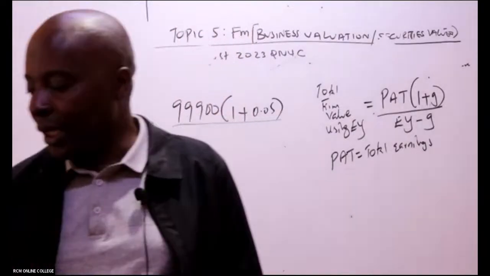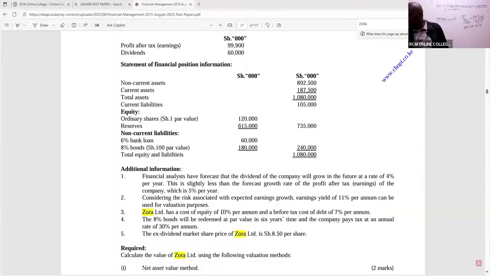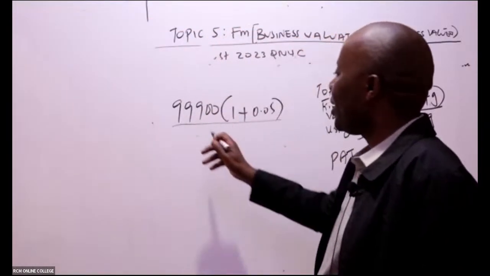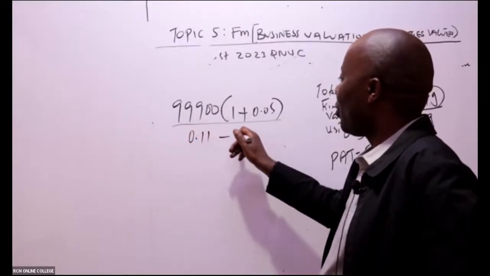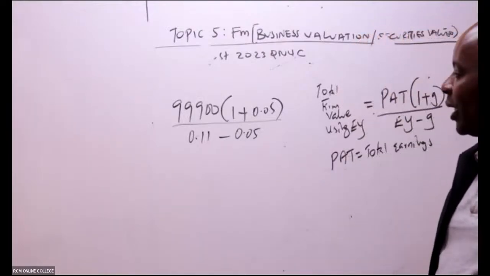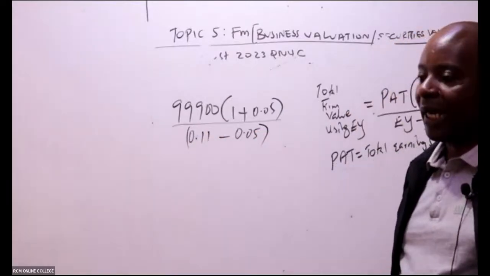That will be provided. But if you get a bad examiner, I can't give it to you. You can see you're considering the risk associated with the expected earnings growth. Earnings yield is 11%. These are lazy examiners. A good examiner would want you to calculate it. So earnings yield, in this case here, is 0.11, minus the growth rate, which is 0.05. So can you then kindly go ahead and give me the final answer? Always, whenever you have many numbers in the denominator, get used to putting them in brackets.